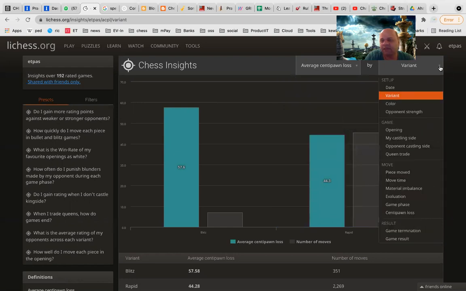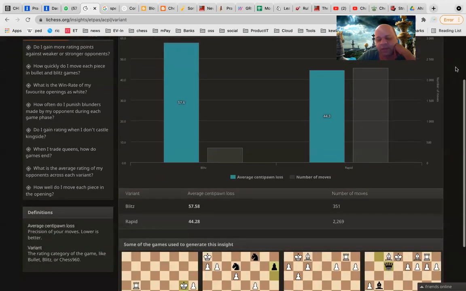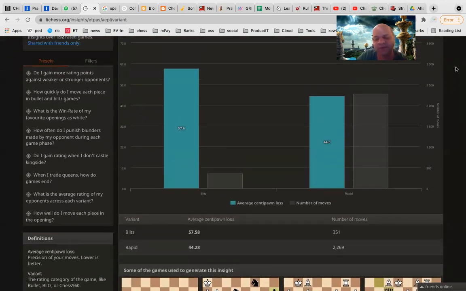By variant means you can play blitz, you can play bullet, you can play ultra bullet, you can play rapid, classical, etc. And then those crazy house, 960, etc., all those things. So each thing is considered as a variant. And see, in my games it shows that I have not played too many games of blitz, but in blitz my average centipawn loss is 57.58. I hope you guys know what is centipawn loss, because you must be doing the analysis, right?